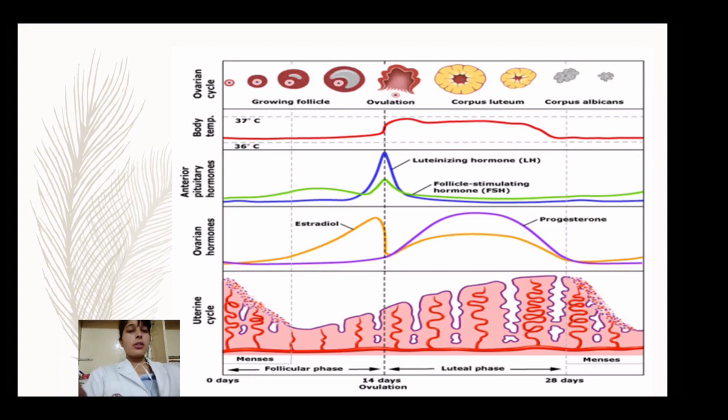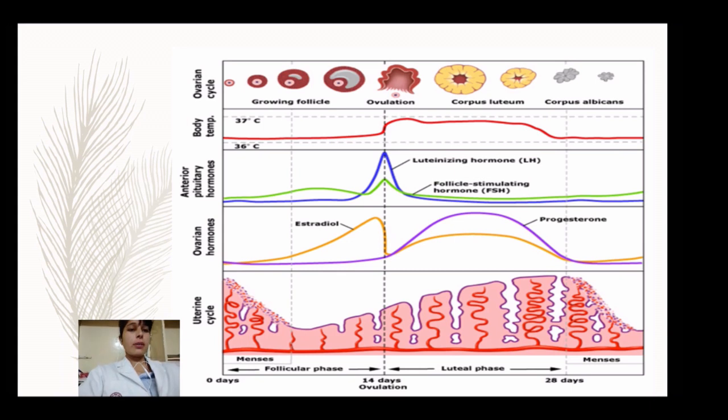You can see here, 4 phases are there: menstrual phase, follicular phase, ovulation and the luteal phase. The menses phase will be first, 0 to 6 days. Then from 0 to 14 days of menstruation is the follicular phase. Then after 14 days the luteal phase will start. Then after the luteal phase again the menstruation cycle will start. So in the uterus, what are the changes during the menstruation phase? There will be shedding of the uterine lining.